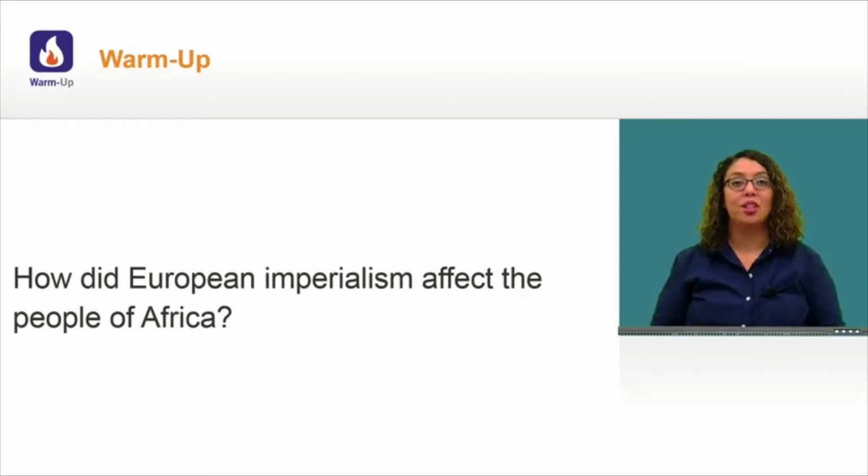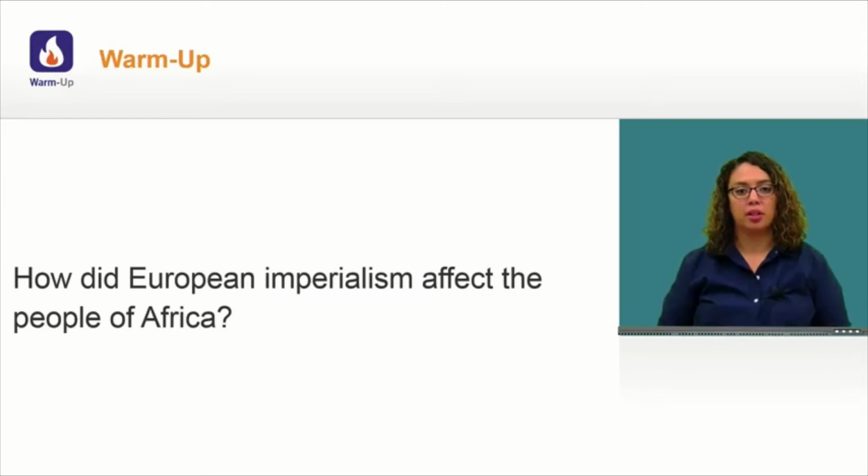Hello. During the late 1800s, Europeans wanted to expand their control over unconquered lands of the world, like Asia, the Americas, and Africa, due to their own political and economic prospects. This new imperialism was met with resistance by the people of these lands, but will result in European colonization. One example is the European conquest of Africa during the late 19th century. In this lesson, we will be analyzing how European imperialism affects the people of Africa.